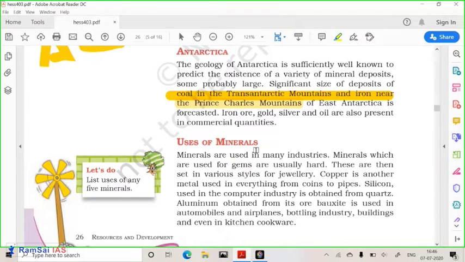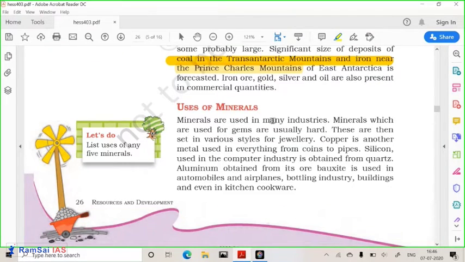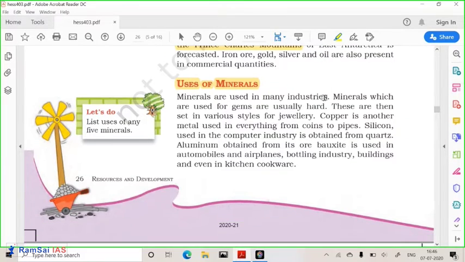Now, after seeing these minerals in the different regions, let us understand the uses of minerals. Minerals are used for different purposes. First is day-to-day life. Your kitchen trolleys, your kitchen knives, your gas cylinder are made up of different metals. Then your vehicles are also made up of metals. Your houses, your construction material are also made up of different metals.